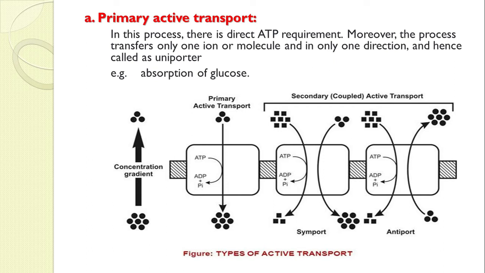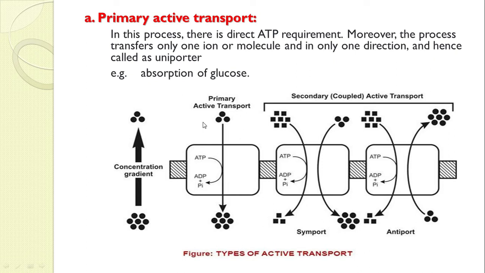Now what is primary active transport? In this process there is a direct ATP requirement. Moreover, the process transfers only one ion or molecule in only one direction, and hence it is called a uniporter. In primary active transport, there is a direct use of energy for the transport of drug across the membrane, and this transport is only in one direction. That's why it is called a uniporter.